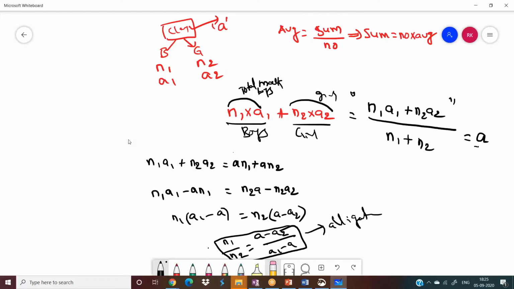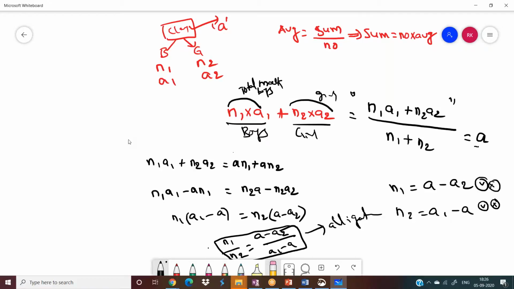So here n1 is the number of boys. Boys should be this much, girls should be this much. Actually this direct statement is wrong. I am telling you this is a wrong statement, because n1 should not be equal to a minus a2. The ratio should be in that way. Okay, the ratio should be in that way. A is to B equal to 2 is to 3 doesn't mean that A equals 2 and B equals 3. The ratio should be 2 is to 3.